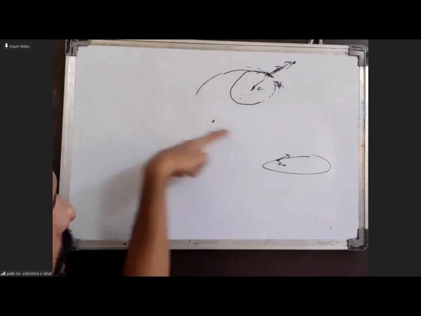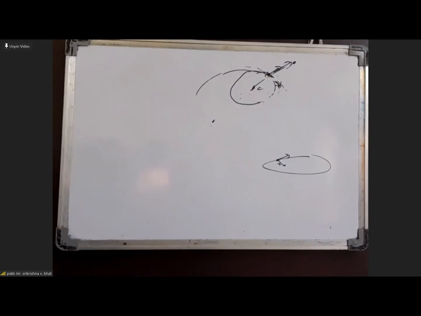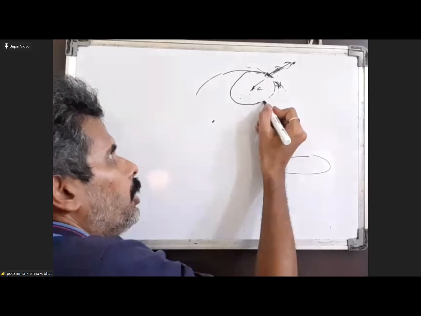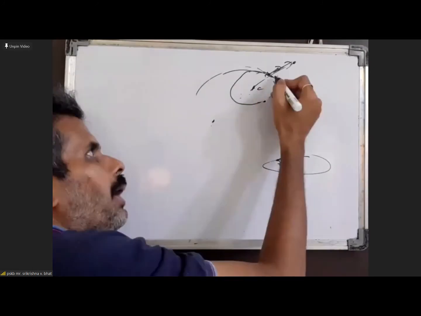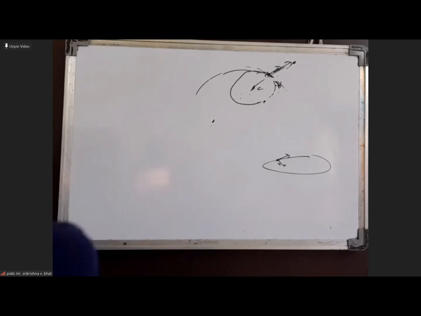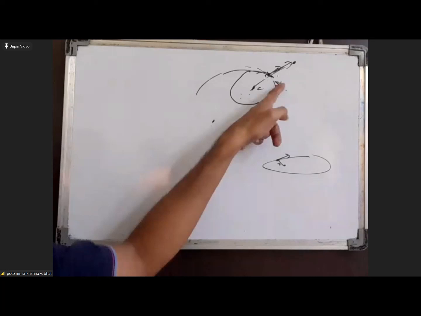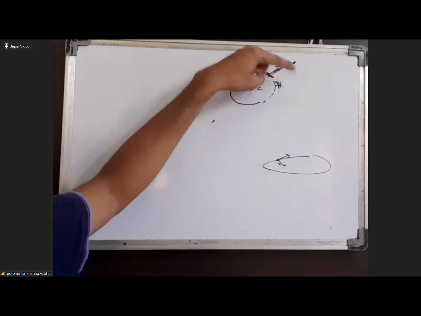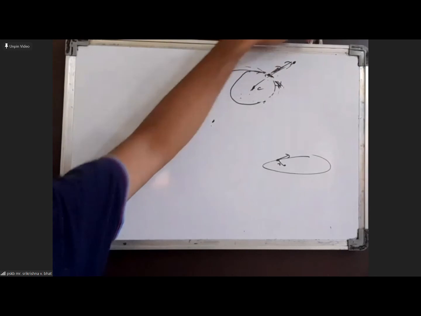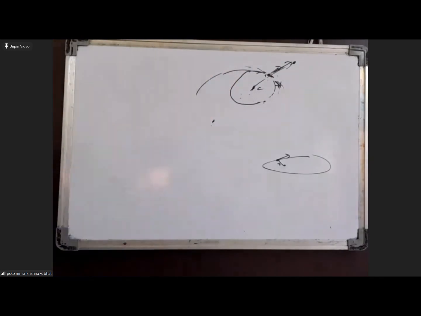Whereas for the other case, we have to find if at all it returns back to some point over here; it could be a part of an ellipse. And so in that case, we cannot definitely say that they will take the same time to return back to the surface of Earth. Because this could be a part of an ellipse, and for some part of an ellipse the time could be different compared to the time taken by this to move all the way to the side.